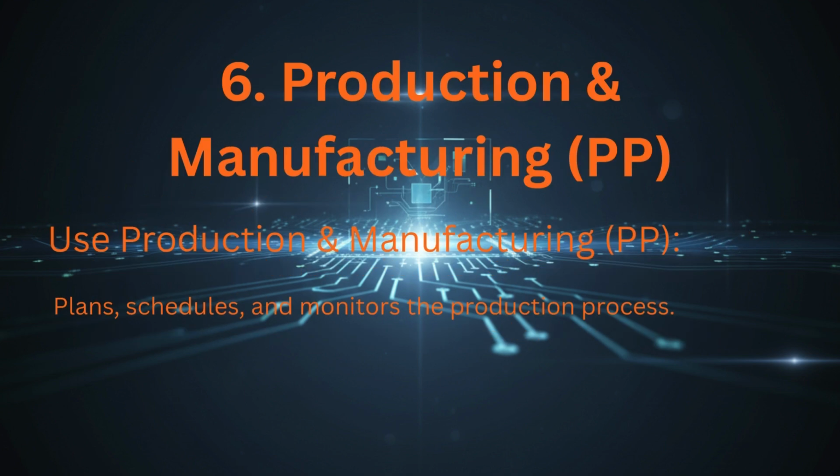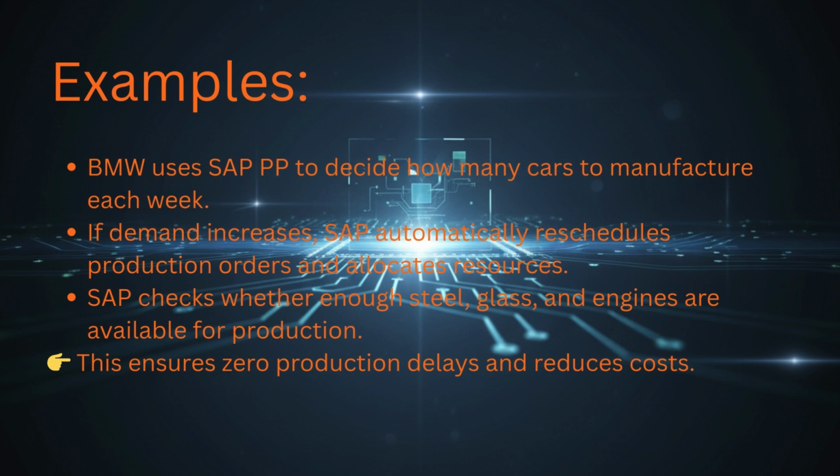6. Production and manufacturing, PP. Plans, schedules, and monitors the production process. Example: BMW uses SAP PP to decide how many cars to manufacture each week.